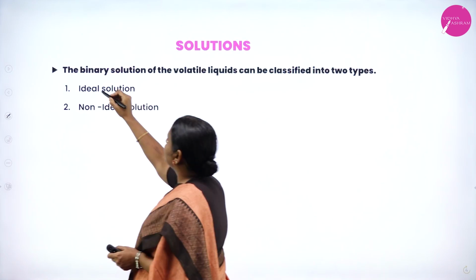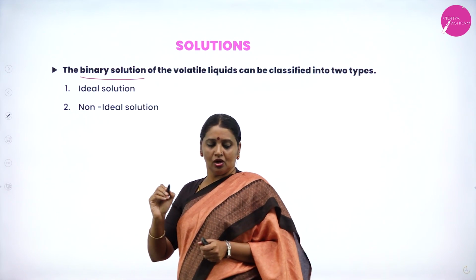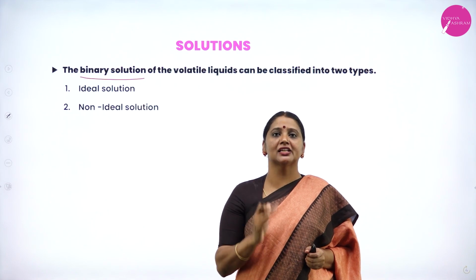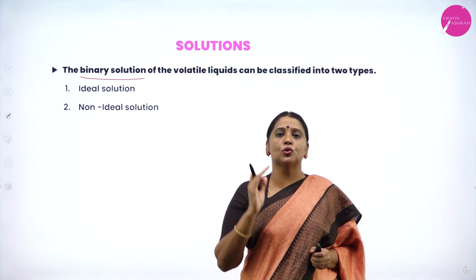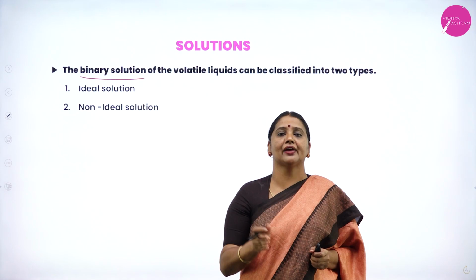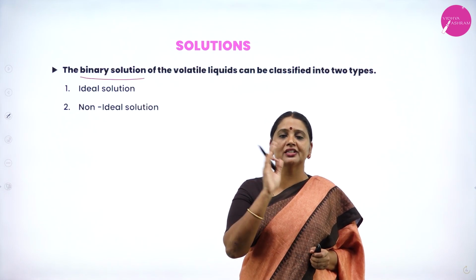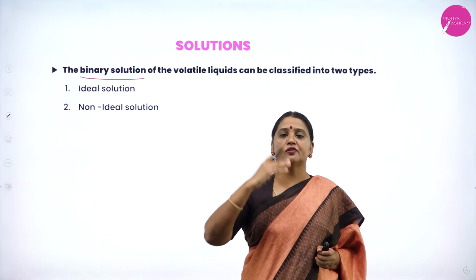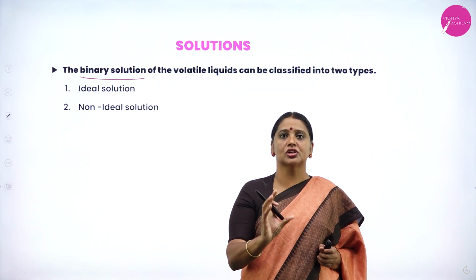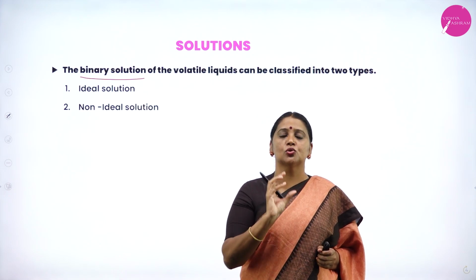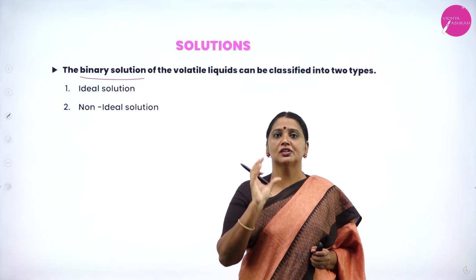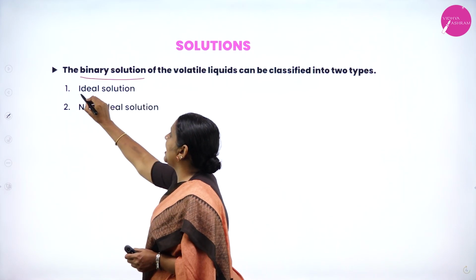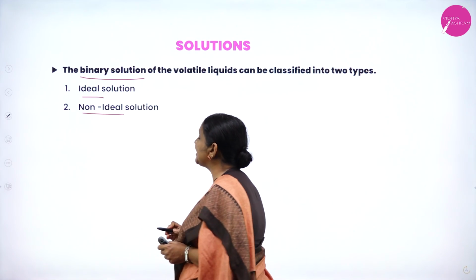Let us consider a binary solution. Already in the first session of solution, I discussed binary solution. What are binary solutions? Solutions which have two components. In that, one component is solute, another component is solvent. Solvent is the part which constitutes the major portion of the solution. A minor portion of the solution is called the solute. These binary solutions are classified into two types. One is ideal solution, one more is non-ideal solution.